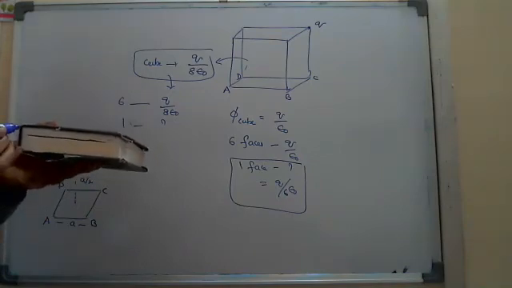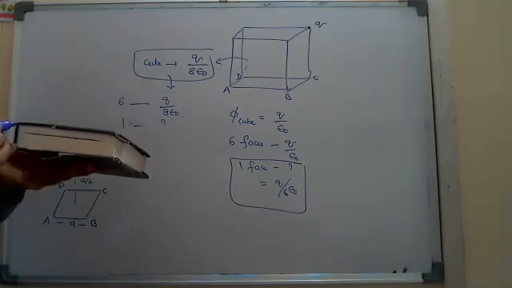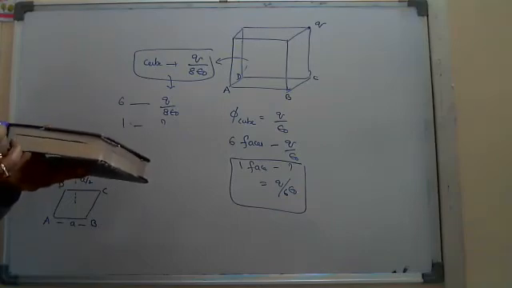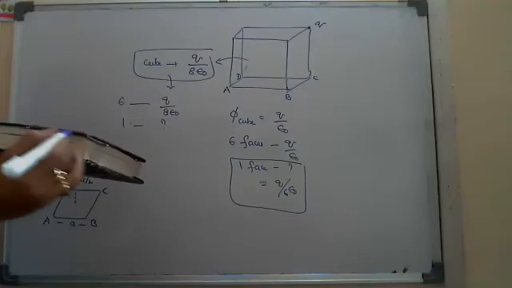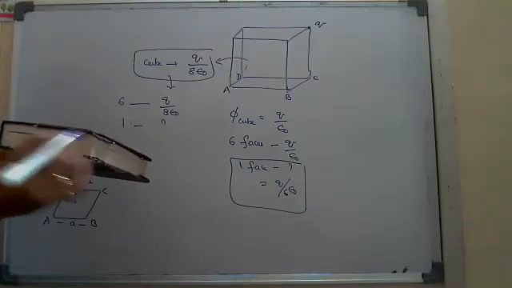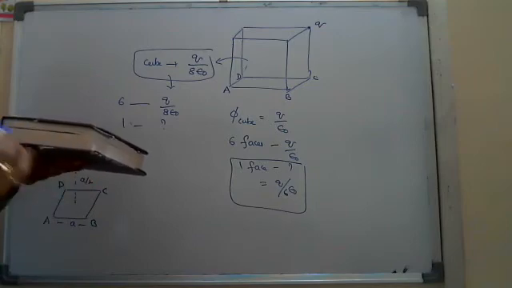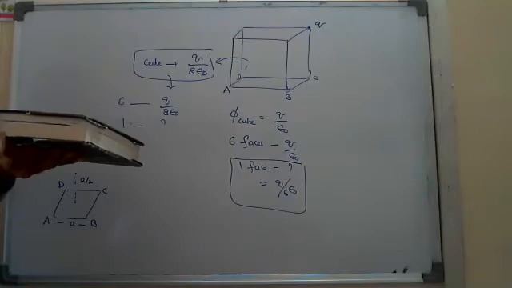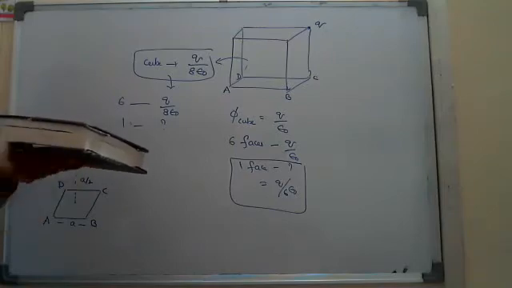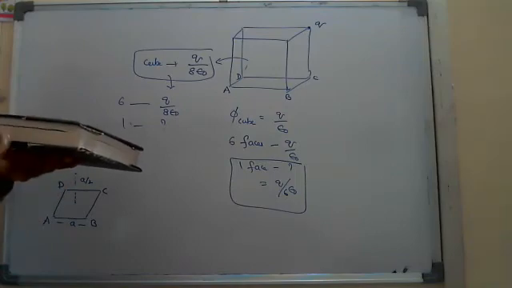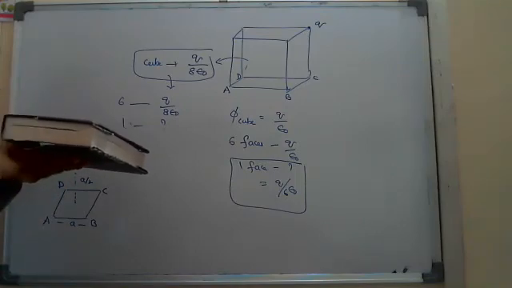The problem is that this charge produces zero flux through this face. Why? Because if you draw the field lines, they are coming parallel to this surface. So through this face, the flux lines are parallel and the flux linked to the surface is zero.